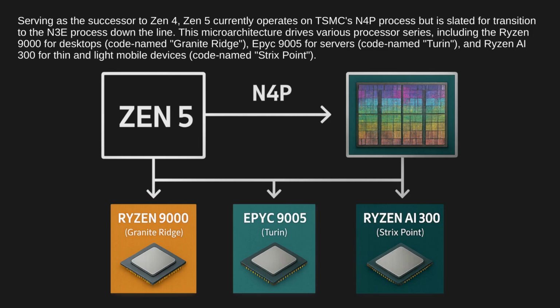This microarchitecture drives various processor series, including the Ryzen 9000 for desktops, codenamed Granite Ridge, EPYC 9005 for servers, codenamed Turin, and Ryzen AI 300 for thin and light mobile devices, codenamed Strix Point.